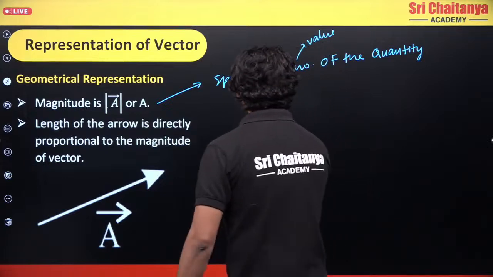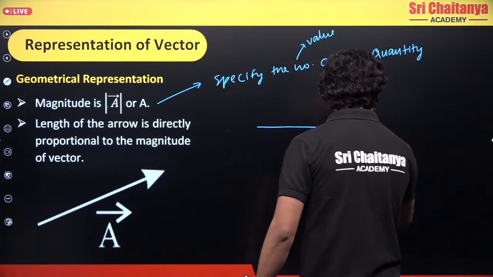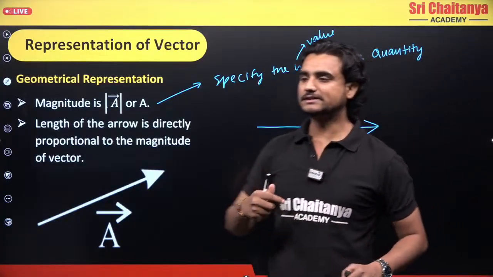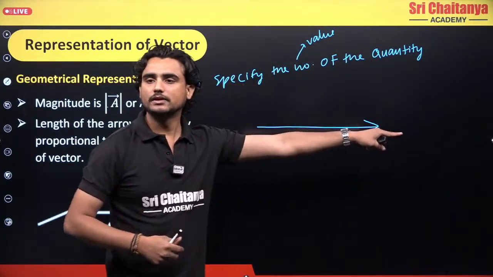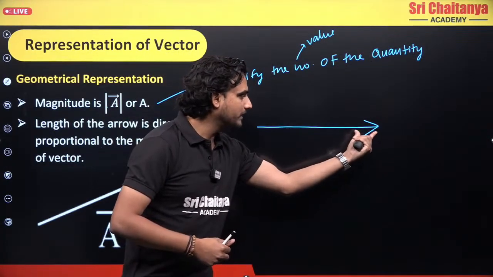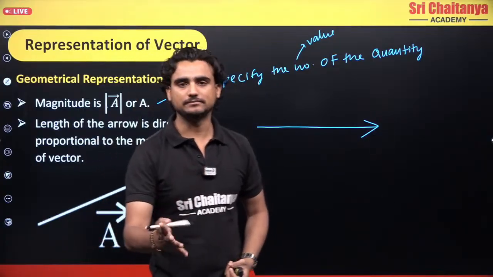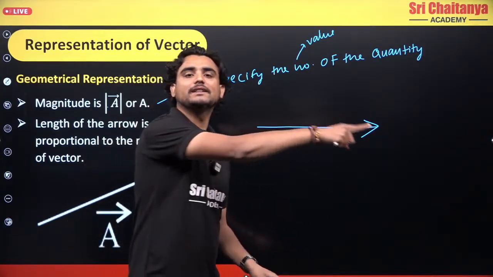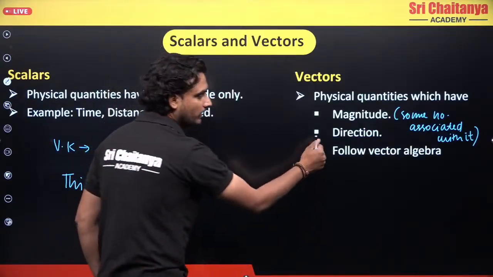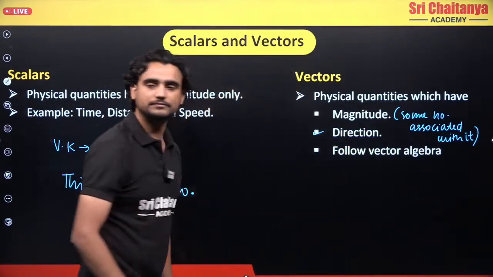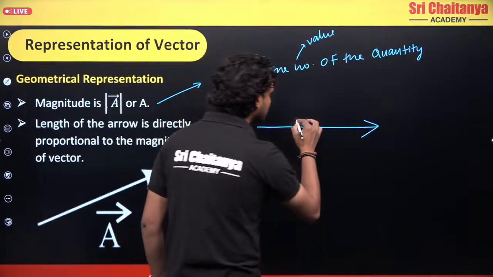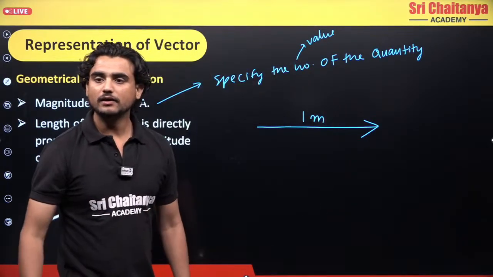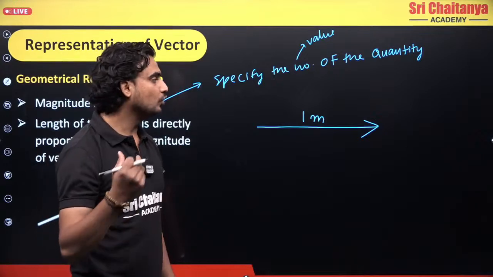Now the length of the arrow is directly proportional to the magnitude of this vector. So let's say this is a vector and it is pointing in this direction. If I don't make this arrow, this will be a normal line, but when I draw an arrow, it is pointing in that direction. So one condition is fulfilled, direction. Let's say if this is 1 meter, what will be 2 meters?